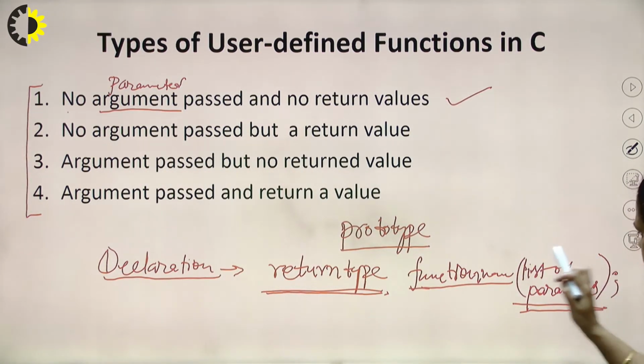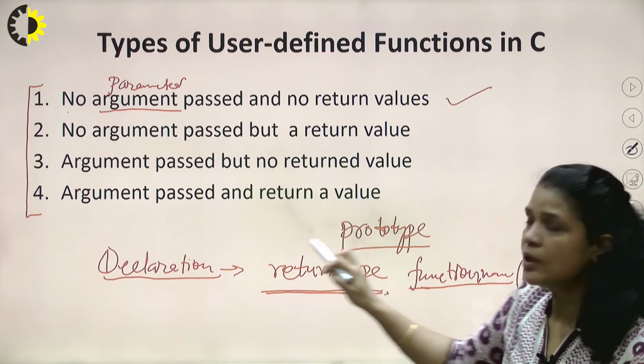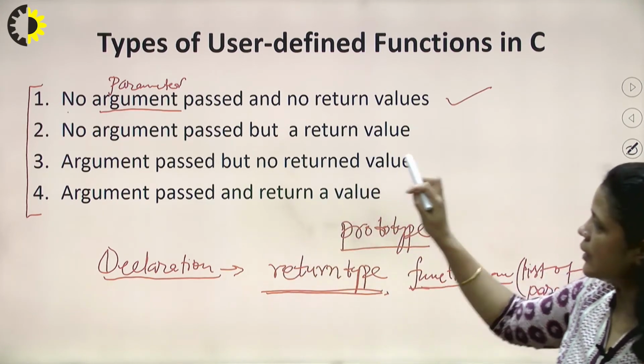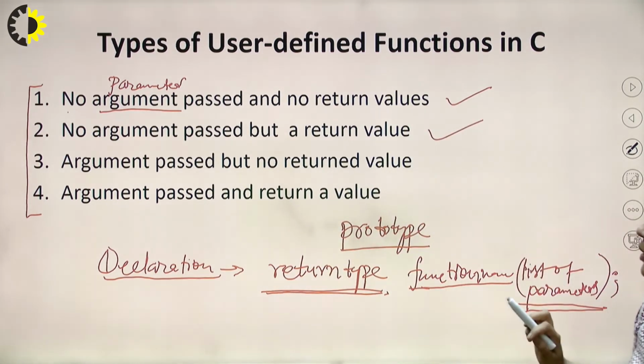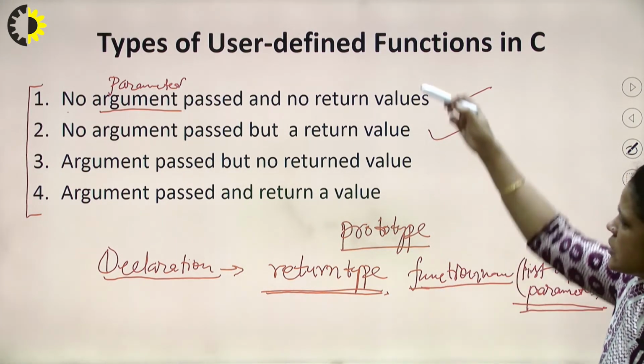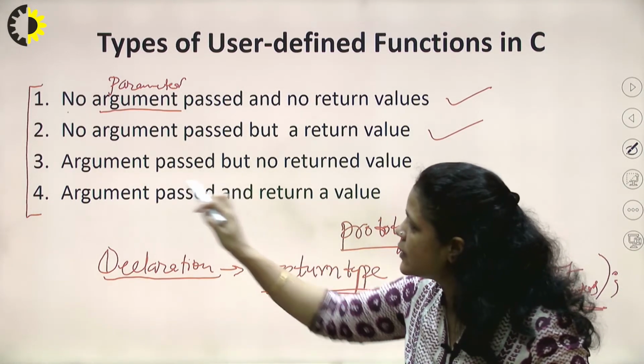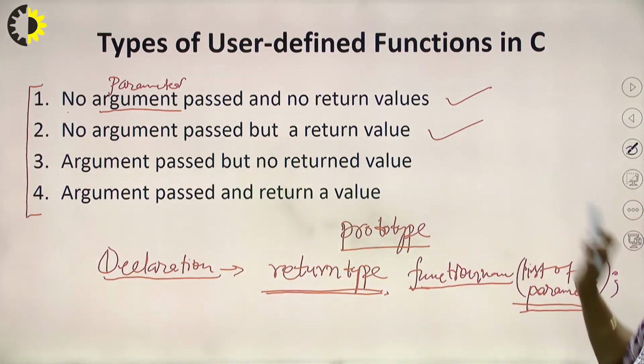Whenever my function is not taking any value as an input and it is returning a value, that category comes in this, right? One by one we will understand how this category will work with an example.